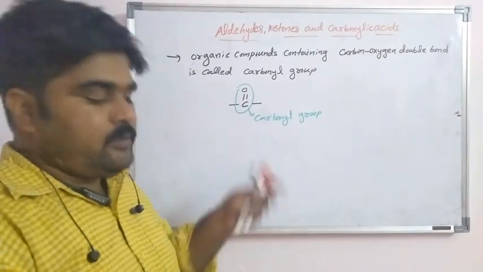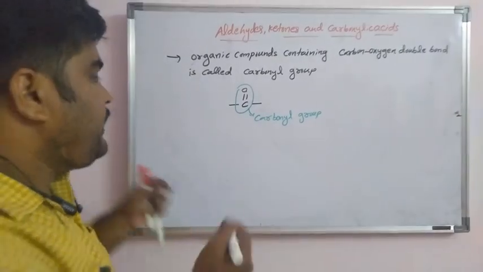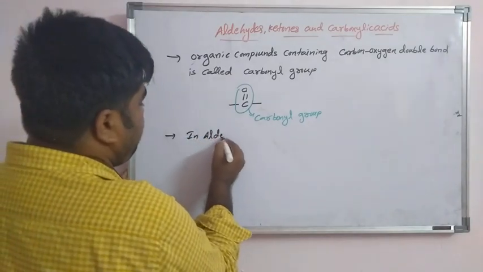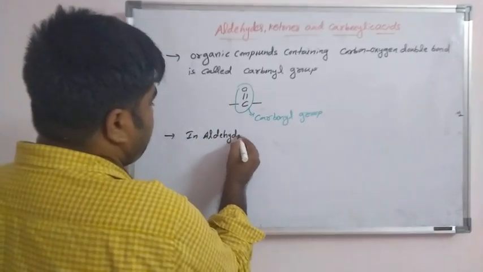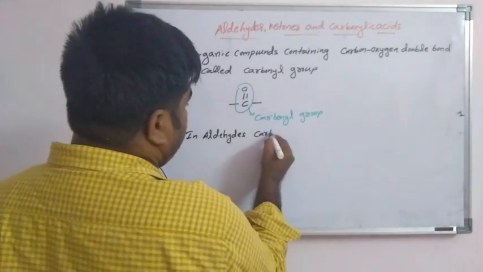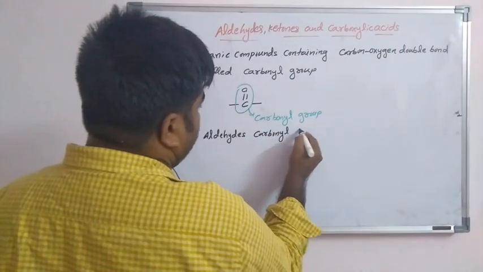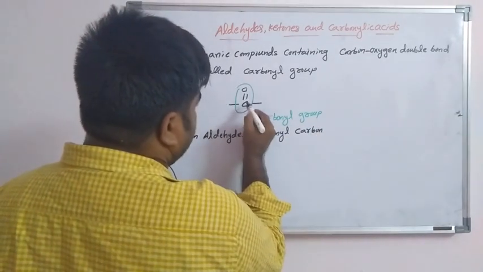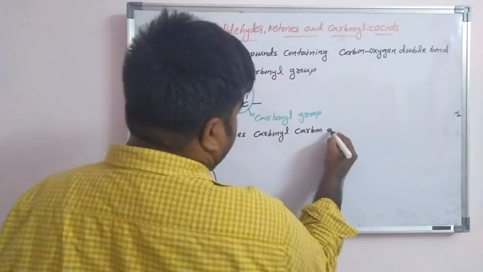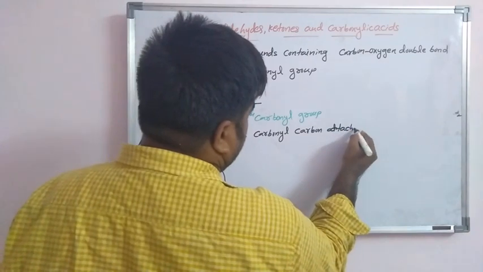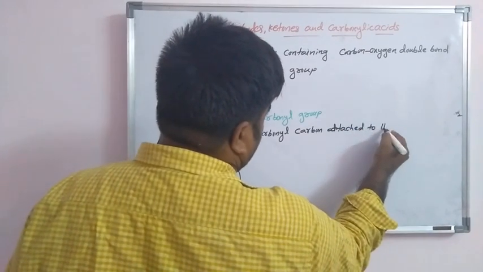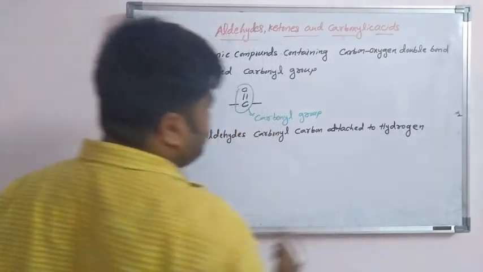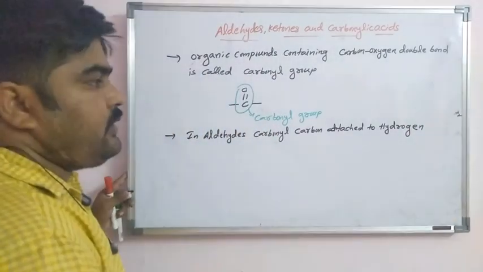In aldehydes, this carbonyl carbon is attached to hydrogen.